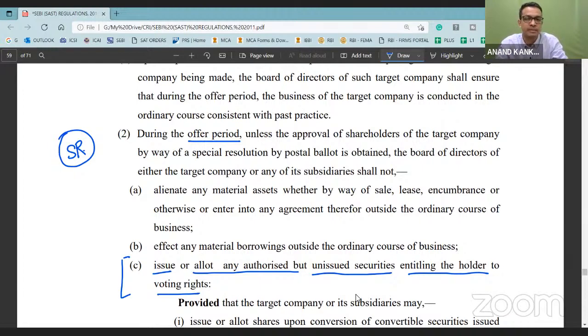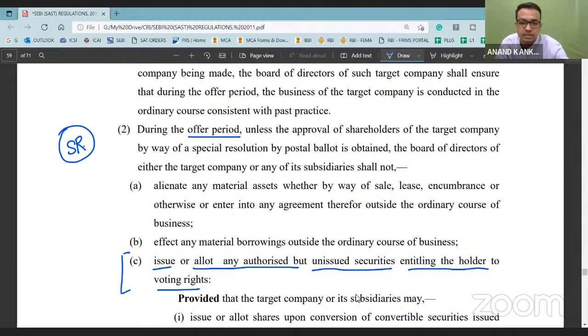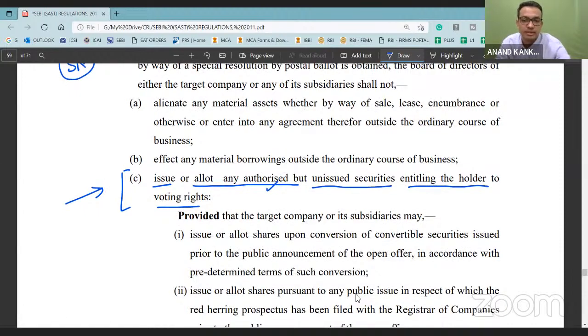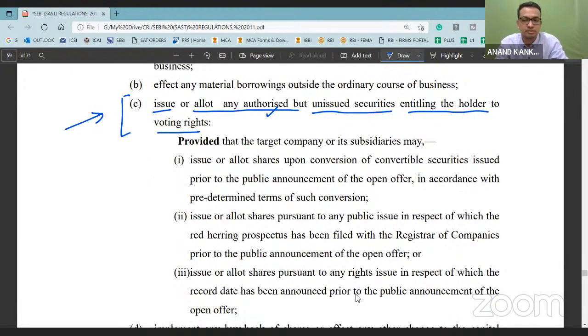During that period, the target company cannot issue any shares, any authorized but unissued shares. If a share has been authorized but is still not issued, then you are not allowed to proceed with the issue of the shares. Why? Because this will impact the fair public announcement which is going on. So you have an acquirer who has hit the trigger at 25% and has given the open offer, for example, under Regulation 3.1.